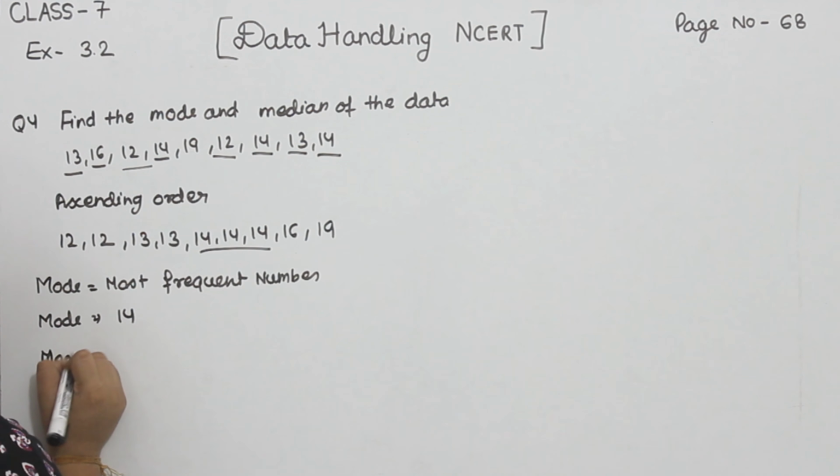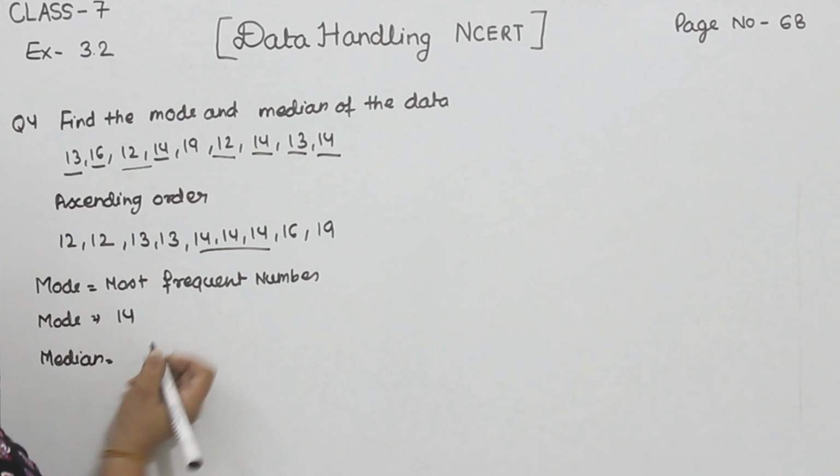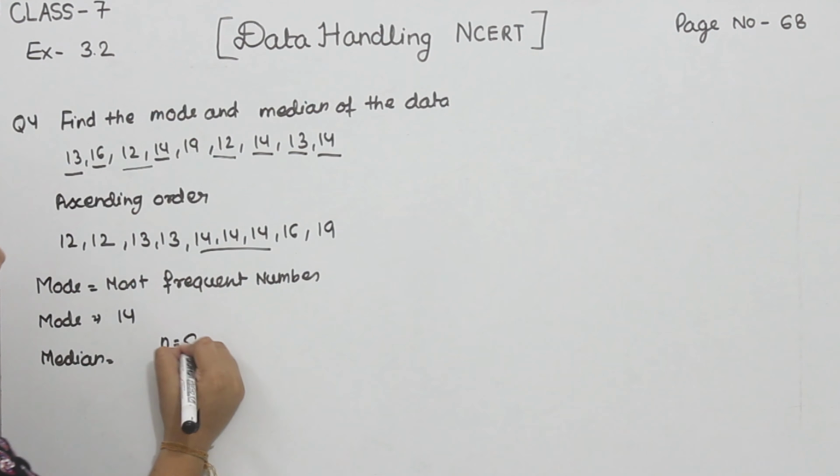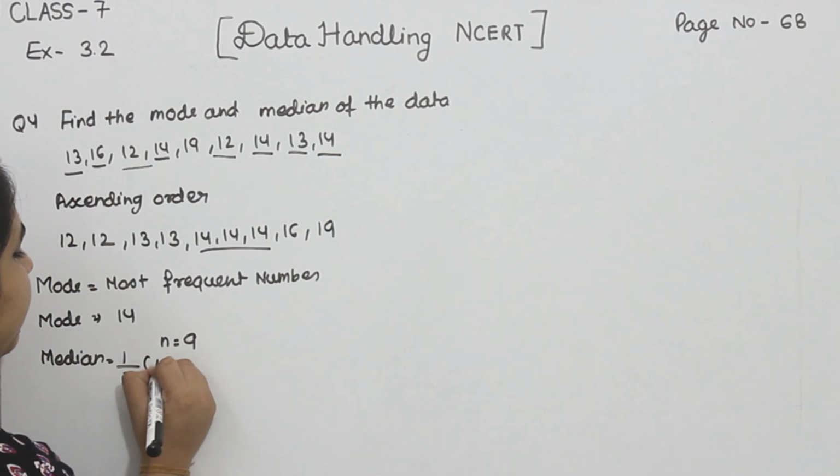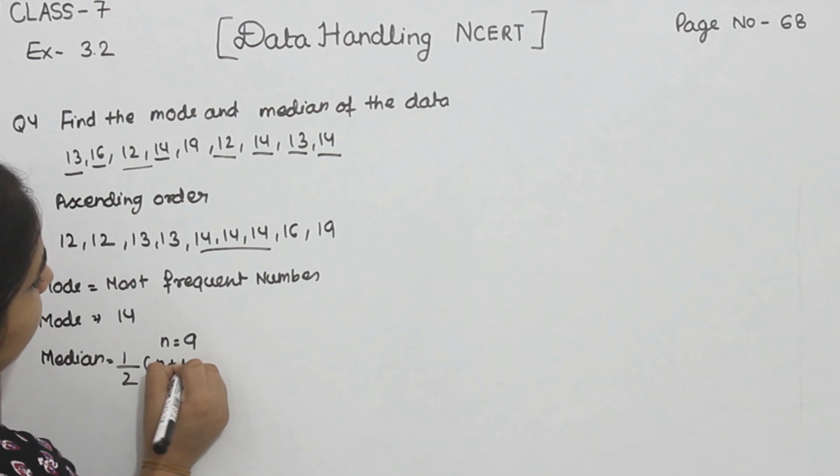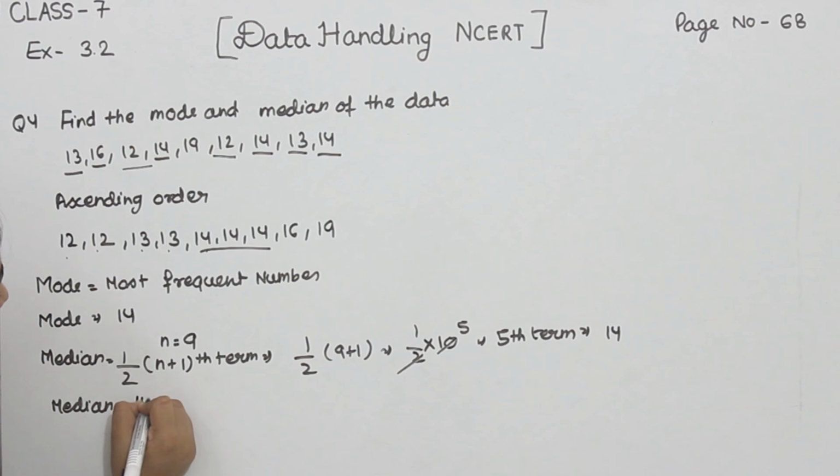So for the median, n is equal to 1, 2, 3, 4, 5, 6, 7, 8, 9. N is equal to 9. So the formula is 1 by 2 (n plus 1)th term. Now 1 by 2 (n plus 1), that is 9 plus 1. Now 1 by 2 multiplied by 10, 9 plus 1 is 10, 2 5s are 10. So the median is the 5th term, 1, 2, 3, 4, 5. So the 5th term is 14. Median is equal to 14.